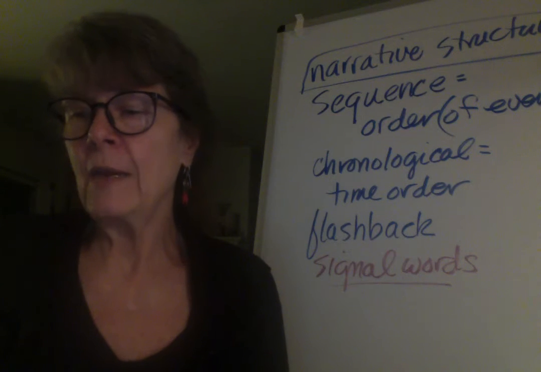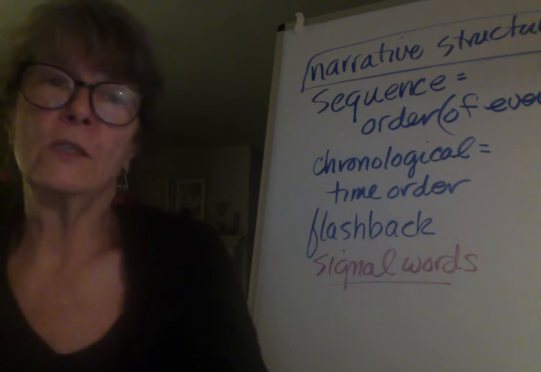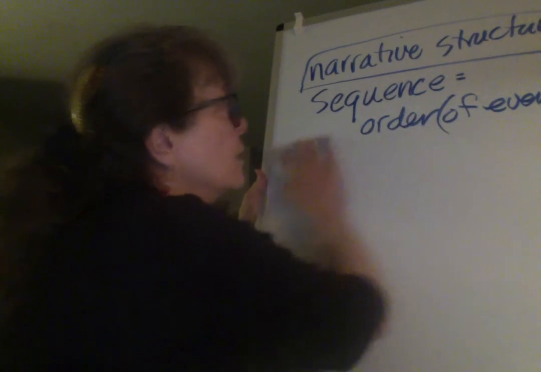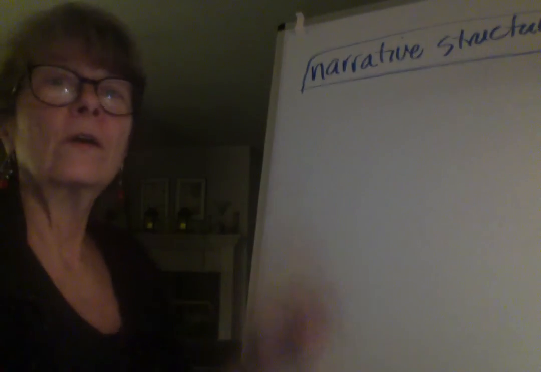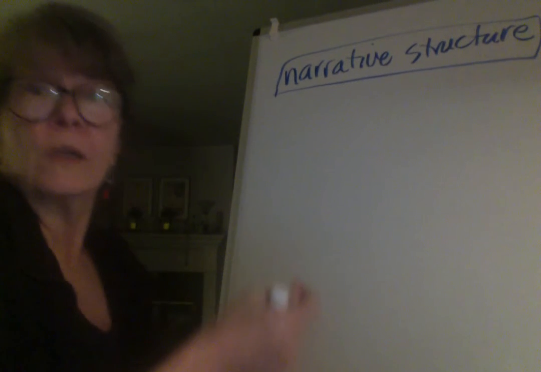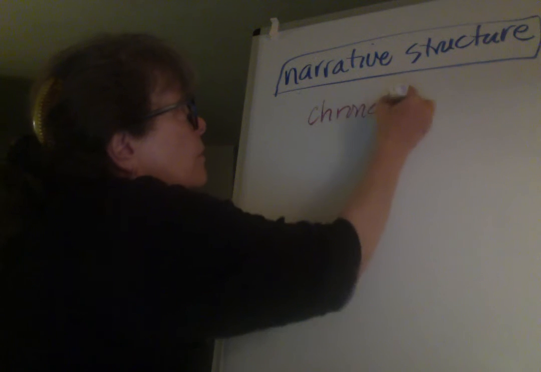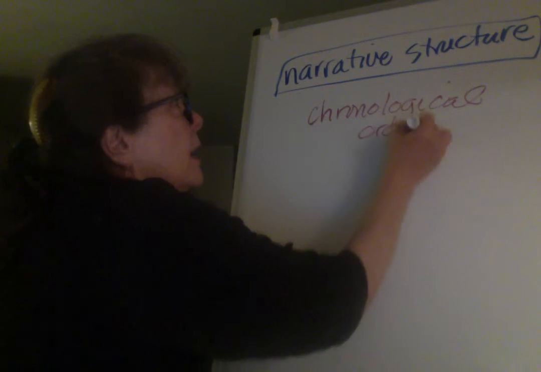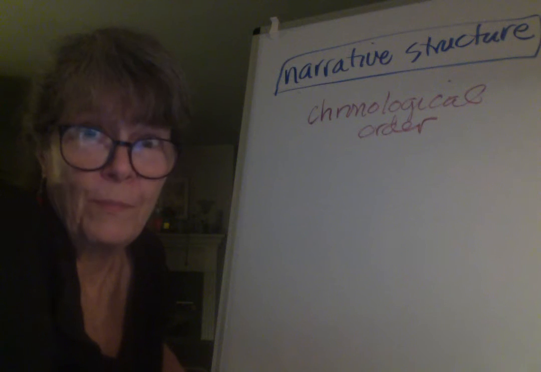So let's just say a little bit more about sequence in stories. Now, in some stories, there are different narrative structures, different ways that a writer can set up time in a story. So we've seen one of those ways is chronological order. And that would mean, as we've seen, that the events happen in the order that they happened in time.